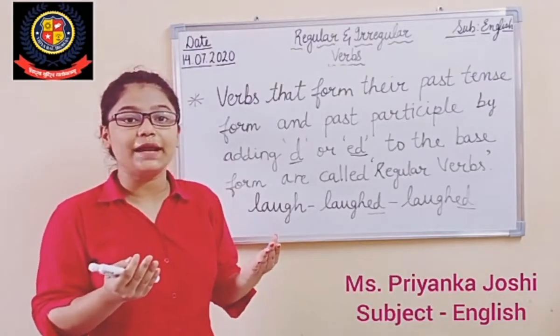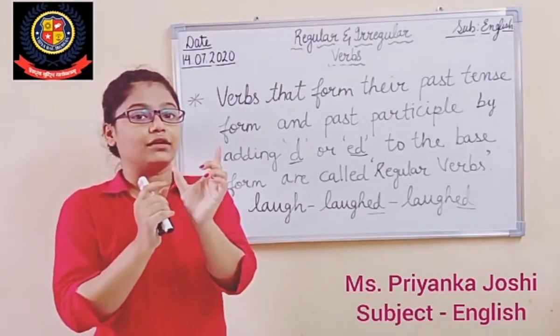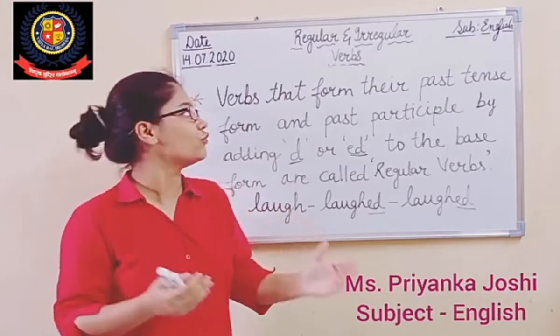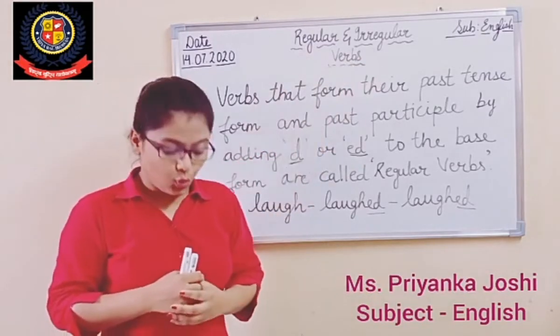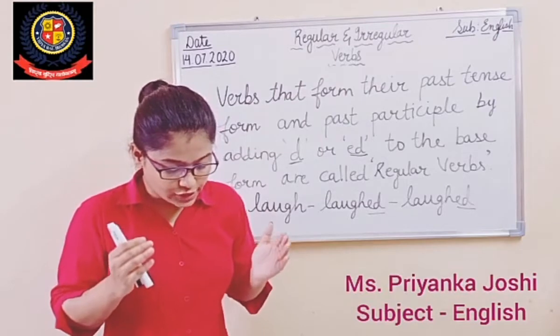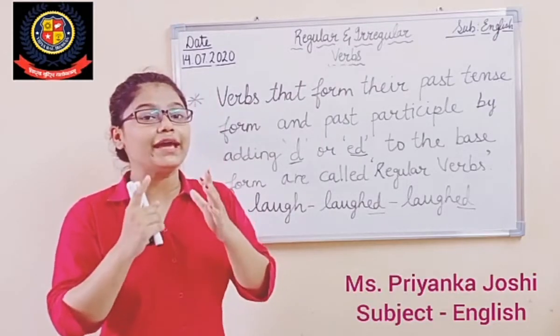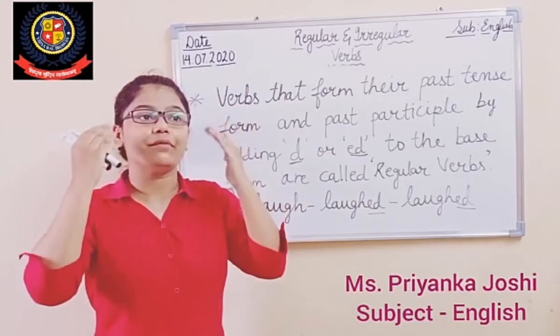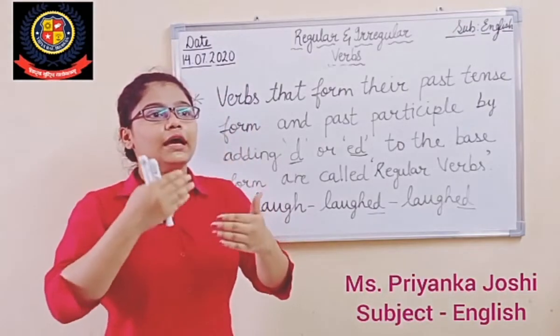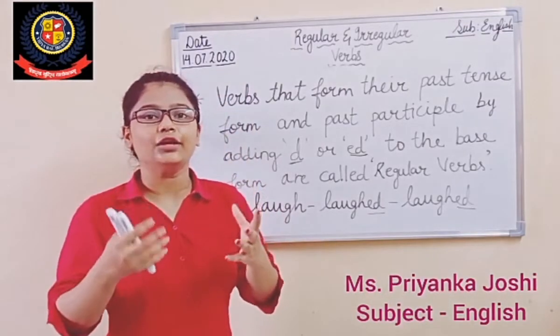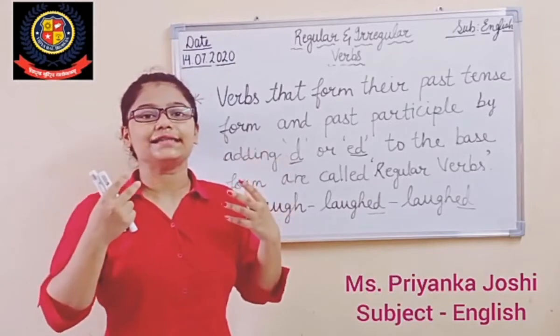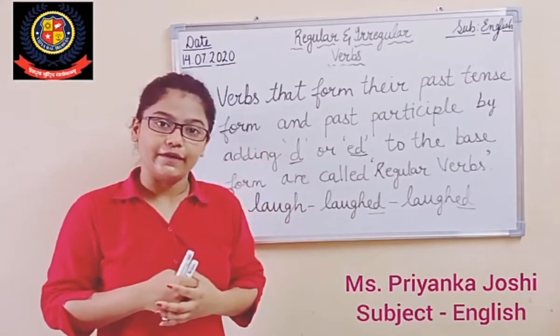This is what I explained to you, that there is no fixed pattern. There are different ways to form irregular verbs. The only way is to learn them through practice and regular use. You have to memorize them, and when you keep on using them while doing grammar, you will understand it yourself, right?